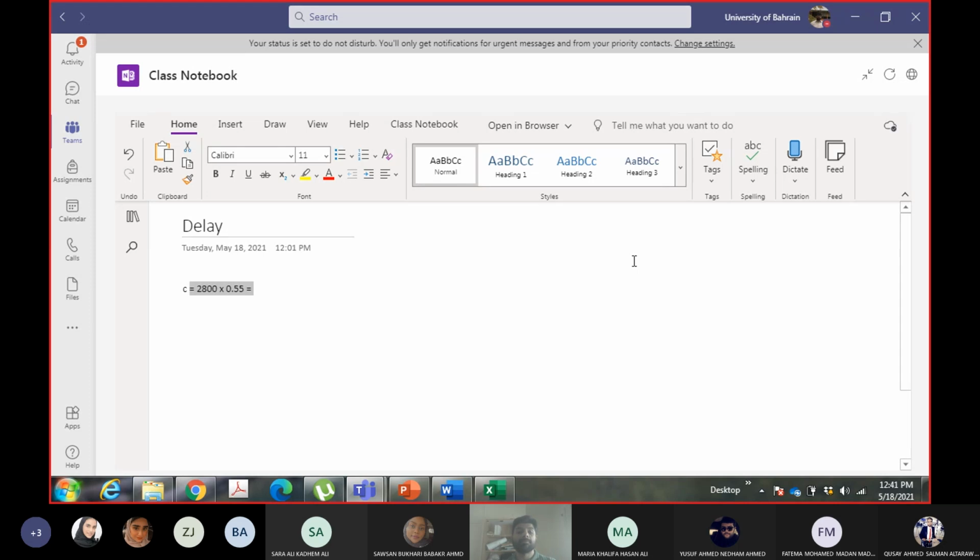How much is it? 1540 vehicles per hour. Then I can calculate the V by c ratio. So V by c ratio is 1000 divided by 2800. How much?